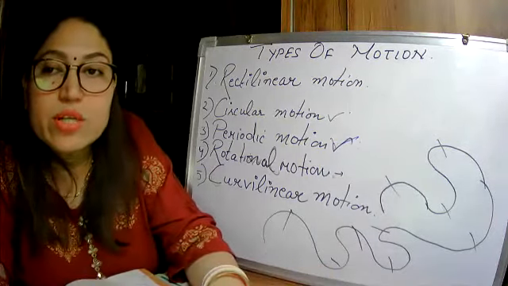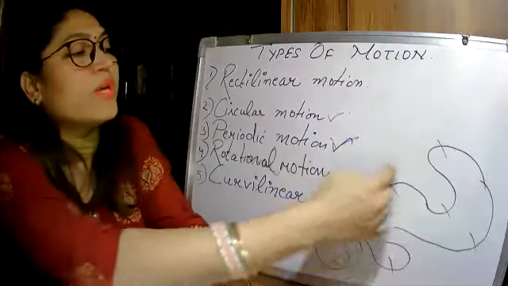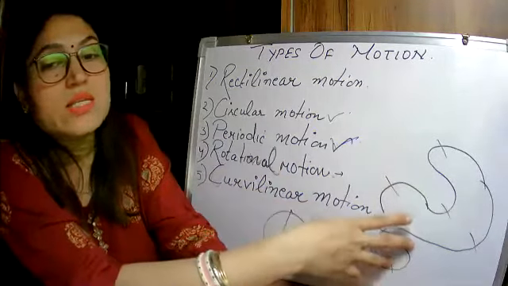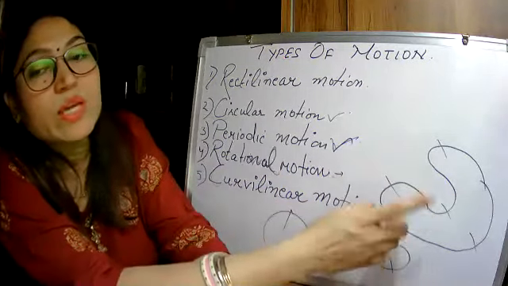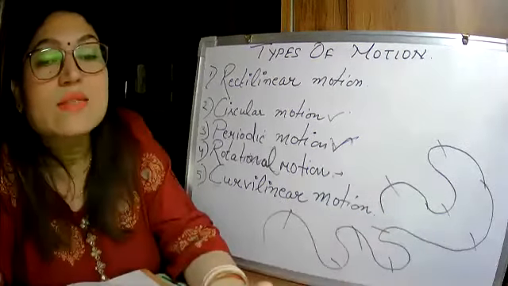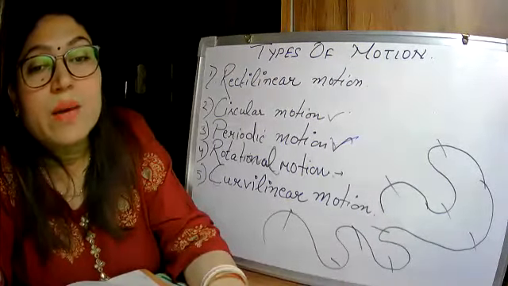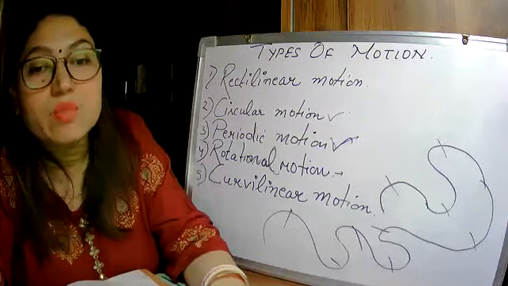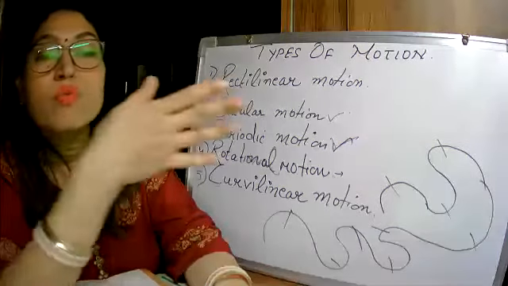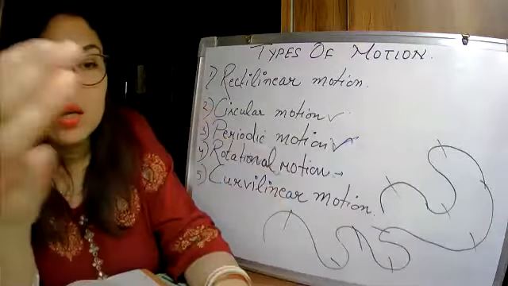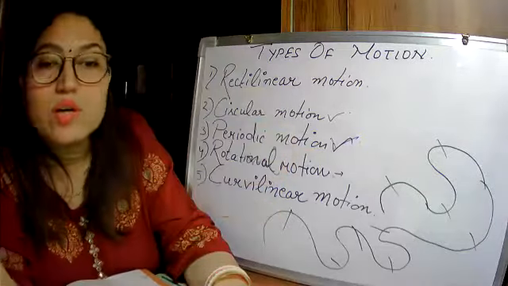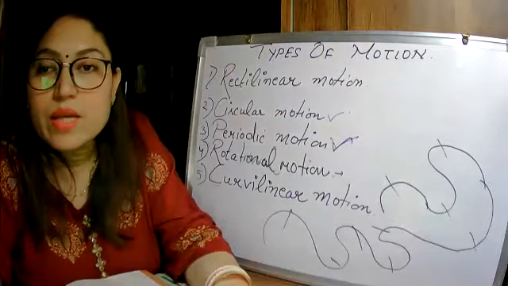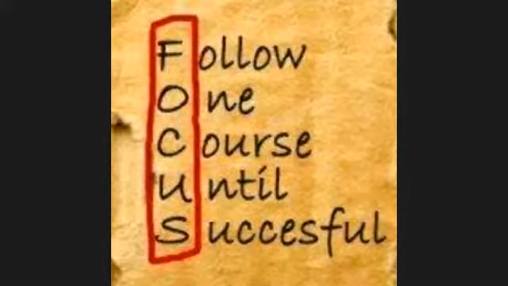And curvilinear motion is when any object is moving along a curved path. This is a curved path, and when any object is moving along a curved path, that is known as curvilinear motion. You can give the example of a car moving on hilly roads. Or riding a bicycle in a zigzag way on the road, that is also curvilinear motion because zigzag makes curves. Any other doubt till now?